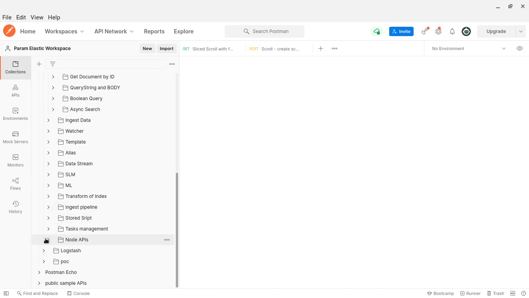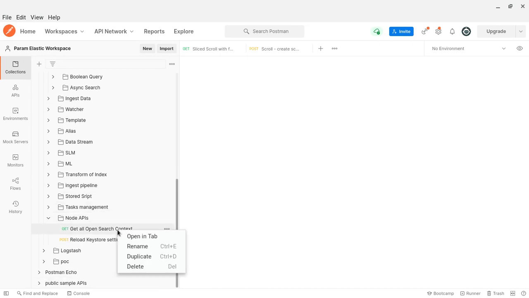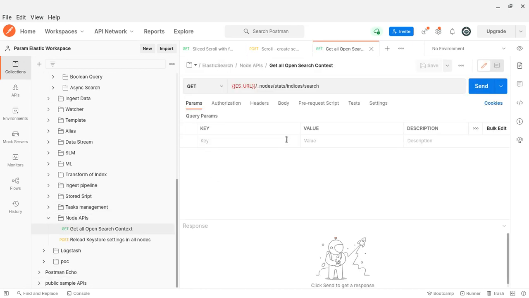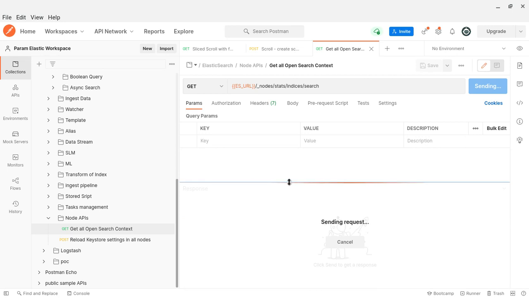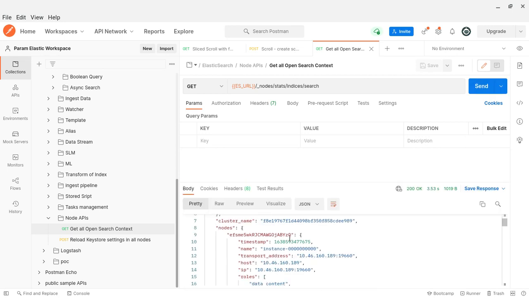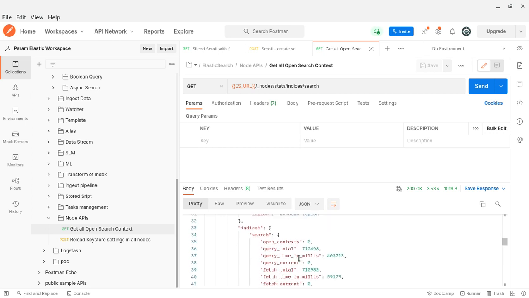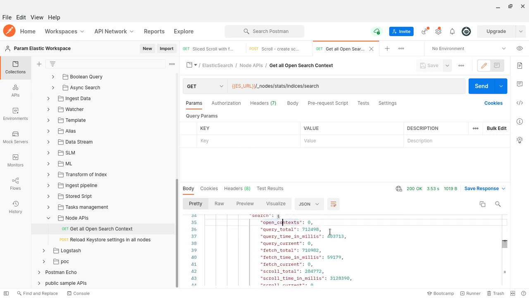Okay, let me open Node API here. Here you can see how many search contexts have been opened. That will return it. Of course, right now I have not opened any, because even if it is opened, it might have expired. But by this you can see how many things are opened here. Attributes are here: open context, of course, item 0. So if I opened something for 5 minutes, 10 minutes, you could see 1 or 2, something like that.